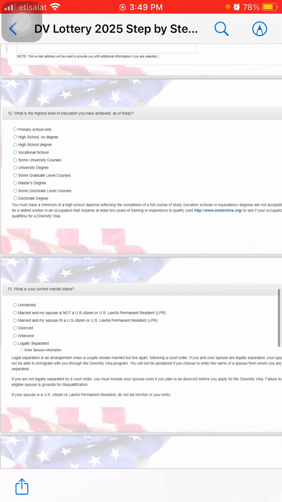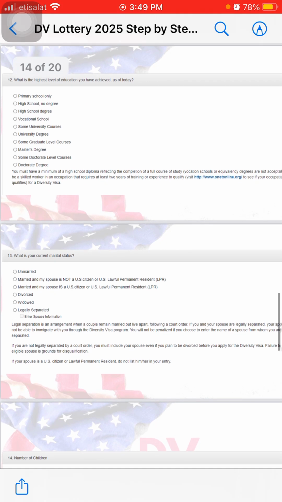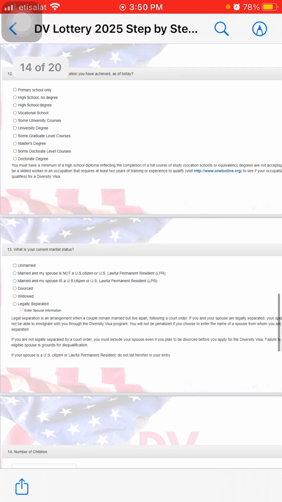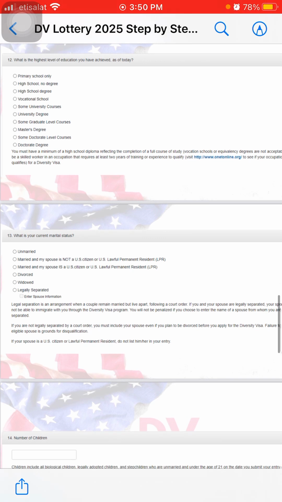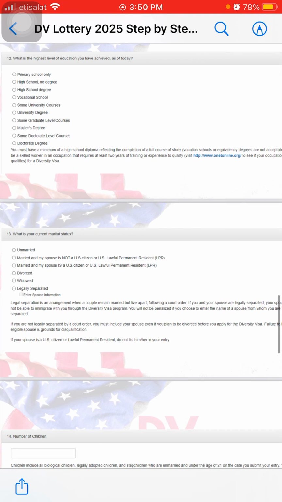And then part 12, it will be the highest level of education you have achieved as of today. So you have a wide selection of options between primary school only, high school no degree, high school degree, vocational school, some university courses, university degree, which is the most popular one, some graduate level courses, master's degree, some doctorate level courses, and doctorate degree.